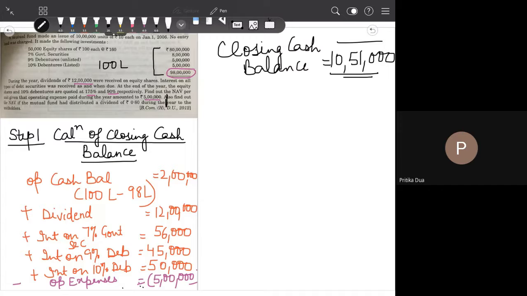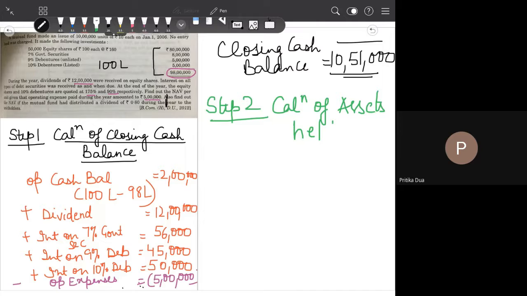We come to step 2 now. Step 2 means where we are calculating the value of assets held by the mutual fund, because now you have to calculate on the basis of market value which has changed at the end of the year as given to you. So let's start looking at the values. First, the equity shares. First thing I'll take the cash balance which we have already calculated, that is 10,51,000.